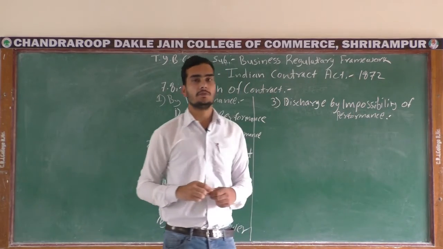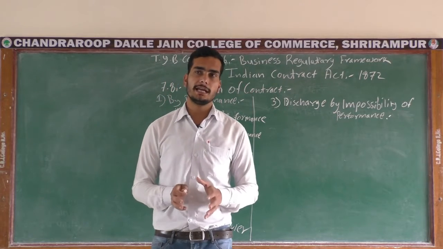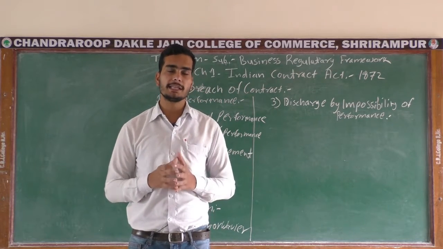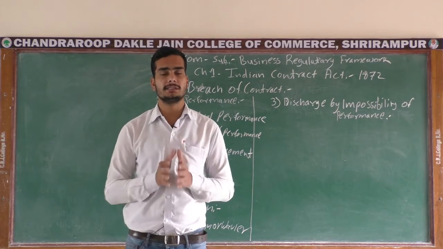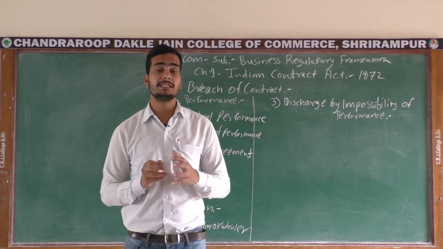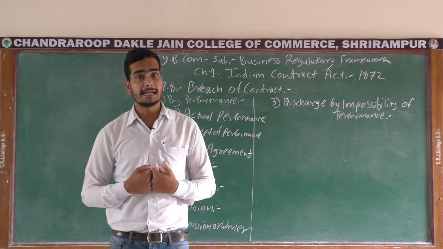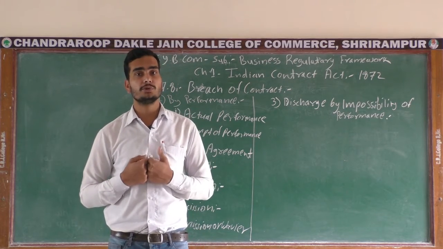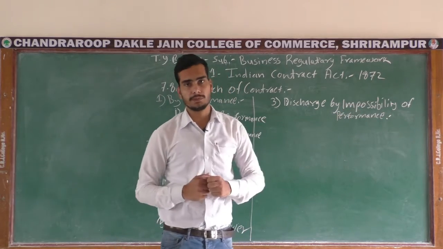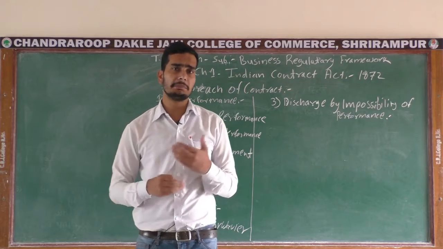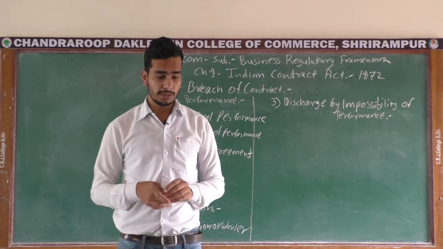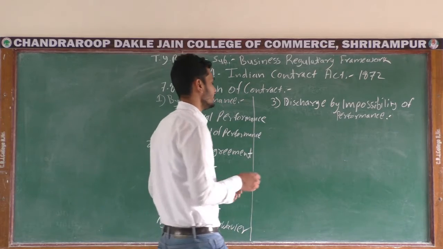Whenever the course of action or the consideration noted in the contract becomes unable to be performed, it becomes an impossible act. At that point, the contract is discharged or terminated by the impossibility of performance. Whatever circumstances happen or whatever course of action occurs, we will discuss that. The first thing is